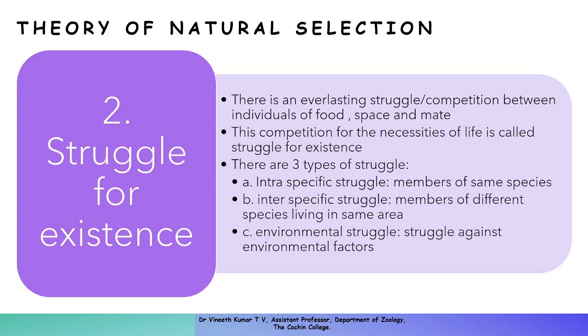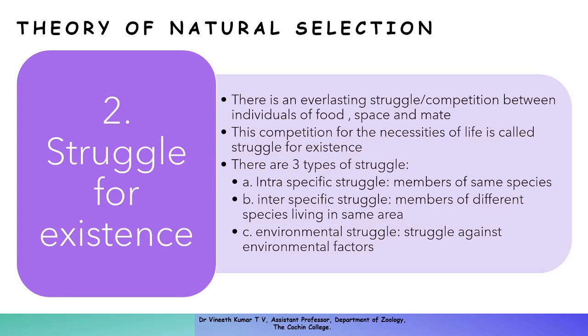And there are three types of struggles which are identified. One is intraspecific struggle, which is the struggle between members of the same species. They have a struggle between them for food because they have the same food. The second one will be for shelter, because they might be living in the same tree or the same place.